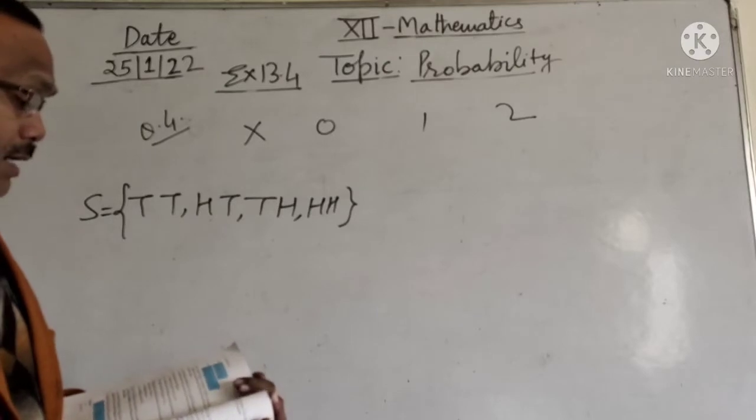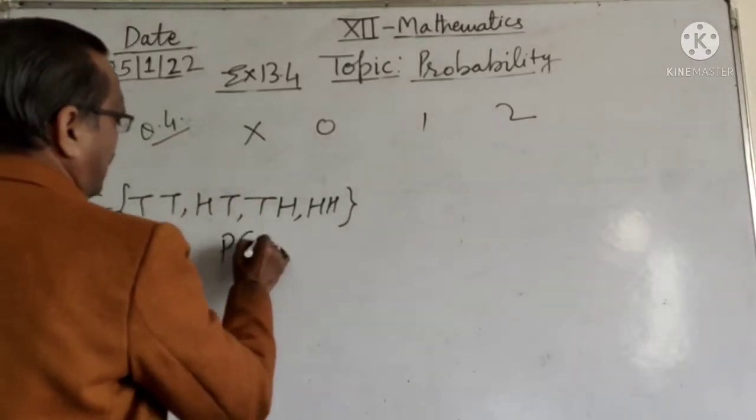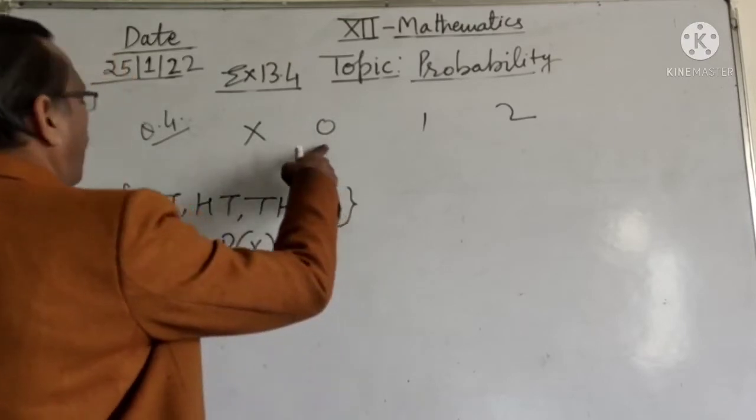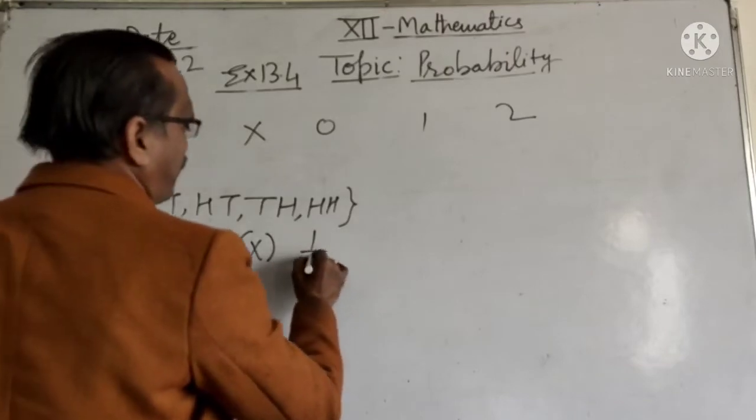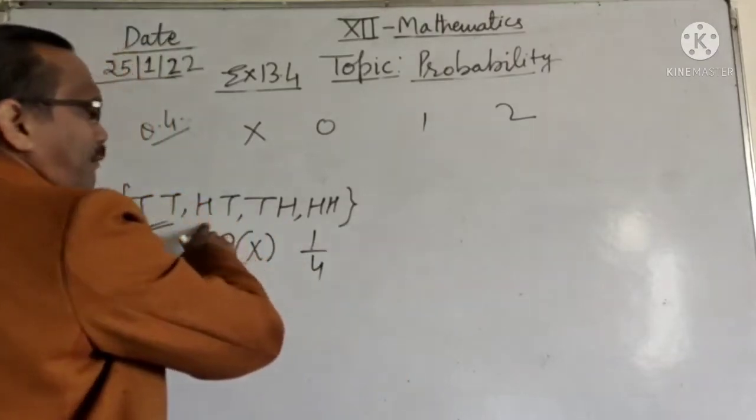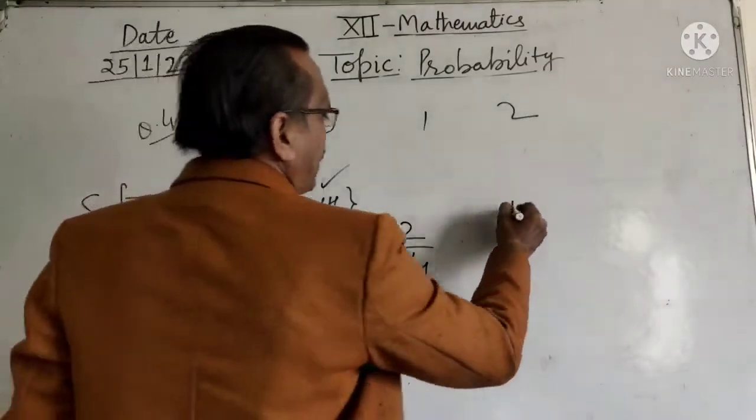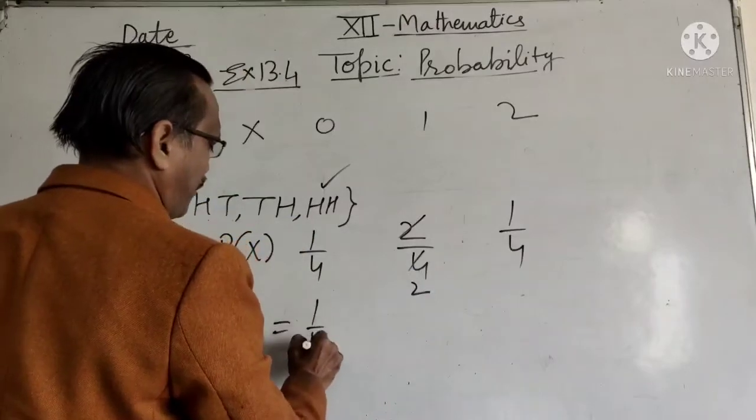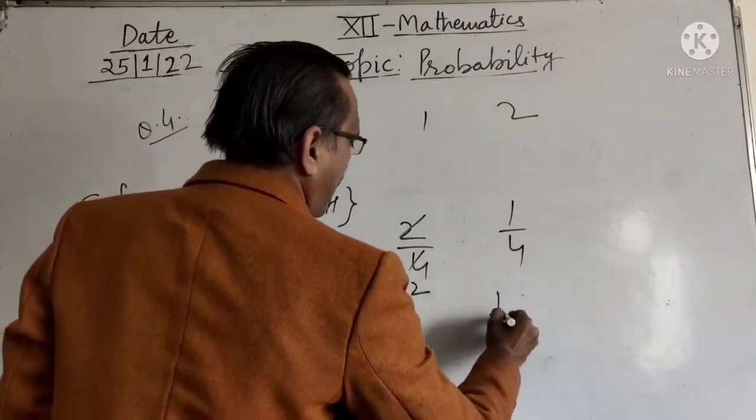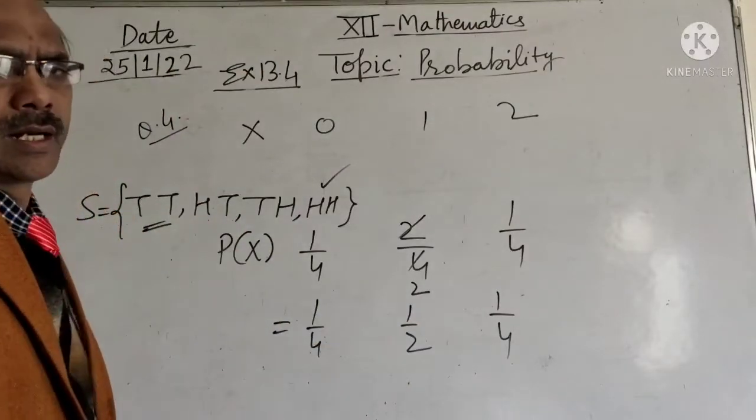Now find the probability distribution. So the probability distribution P(X): when there is no head, so only 2 tails, it is 1 by 4. When one head, it is 2 by 4, that is 1 by 2, and both heads, it is 1 by 4. So it is 1 by 4, 1 by 2, 1 by 4. And their sum is 1, so the distribution is correct.